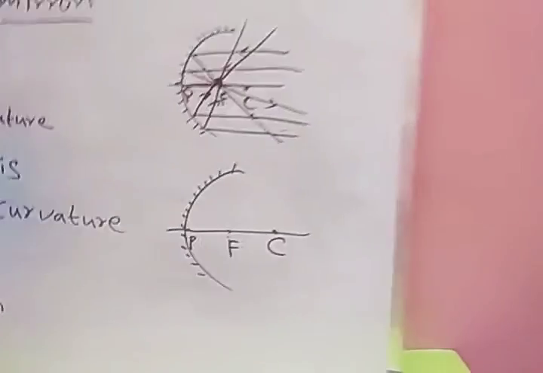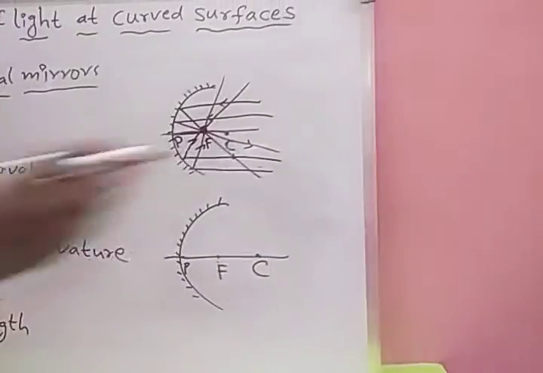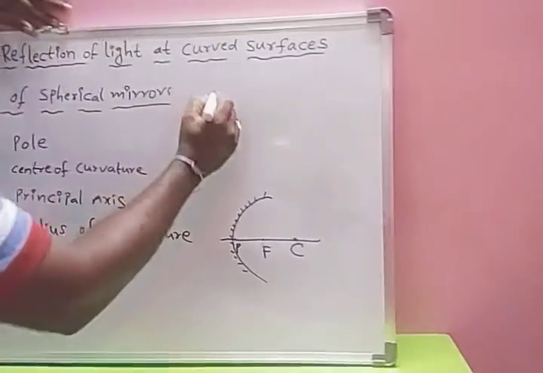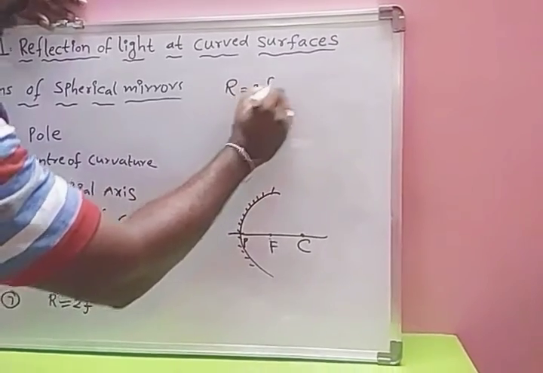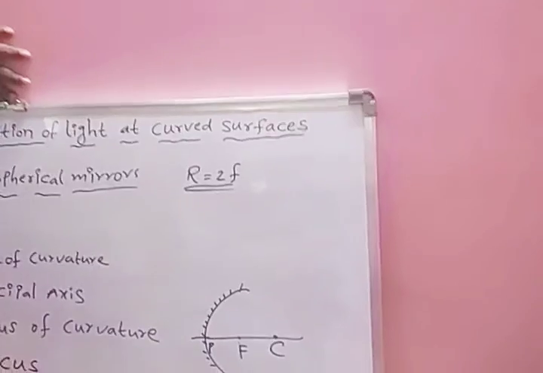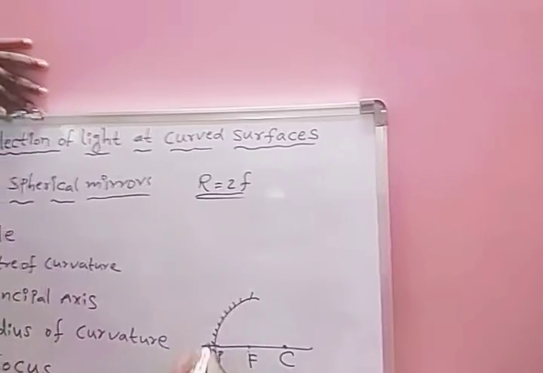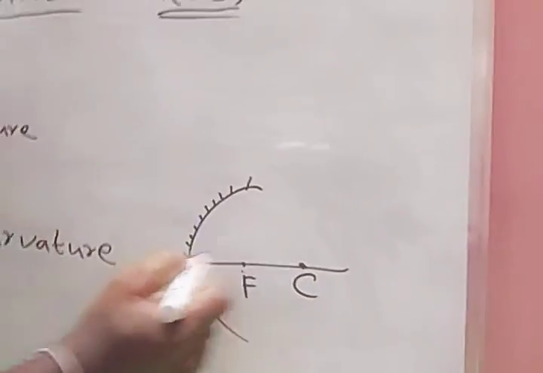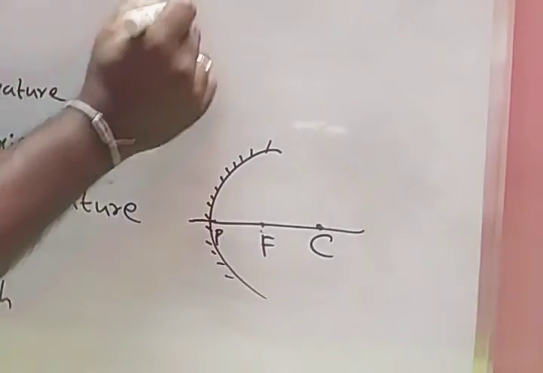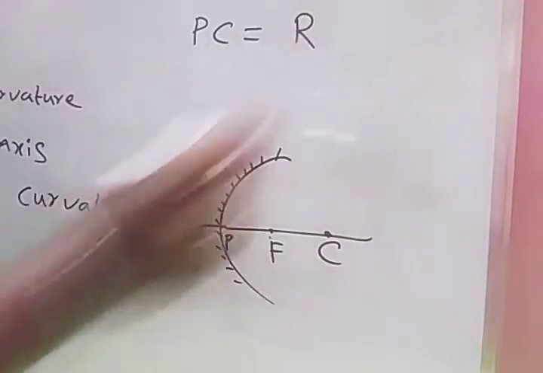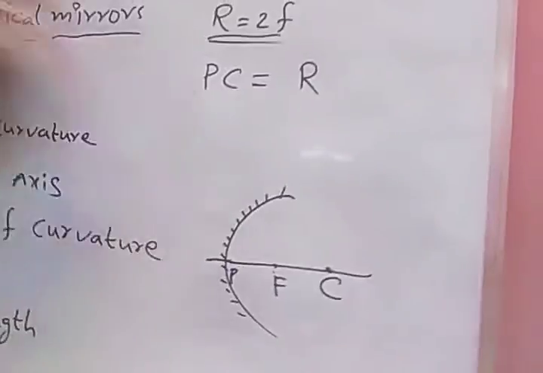So children, another one is R equals 2F. R equals 2F, R means radius of curvature. What is radius of curvature? The distance between pole and center of curvature is known as radius of curvature.